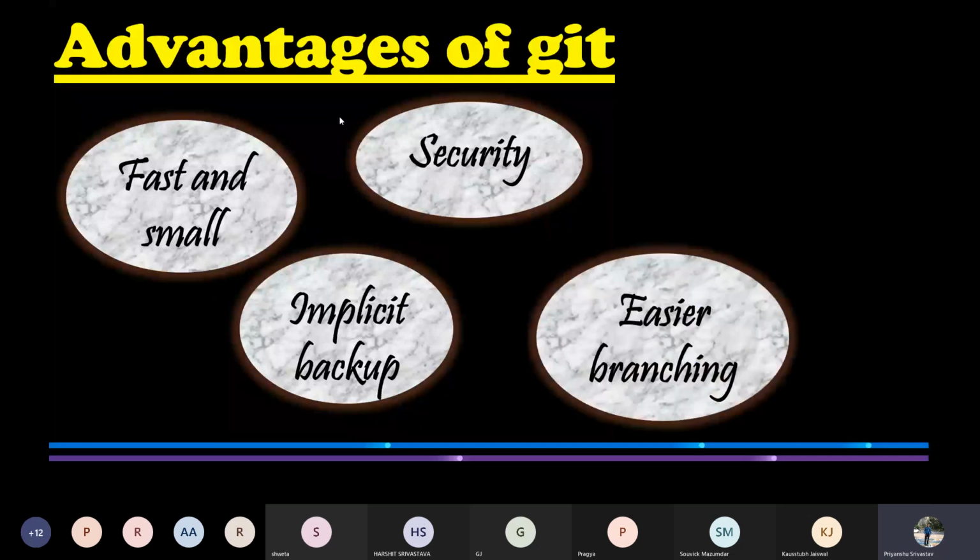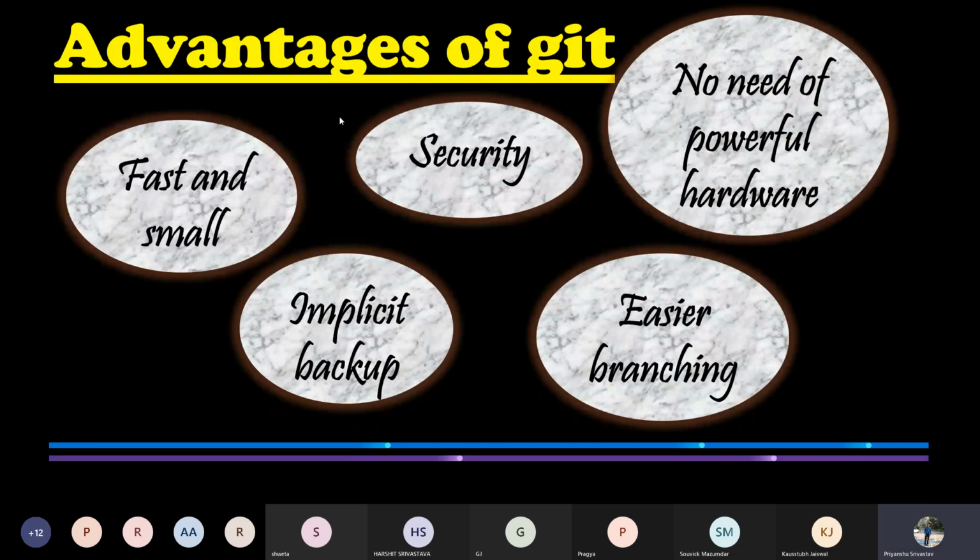The next benefit of Git is that it provides easier branching than other types of version control systems. In centralized version control systems, we use a cheap copy mechanism, which means that on creating a new branch, it would copy all the changes made to the new branch, and thus it is very time consuming and inefficient. In Git, branch management is very easy, and it takes only a few seconds to merge, modify, and create branches.